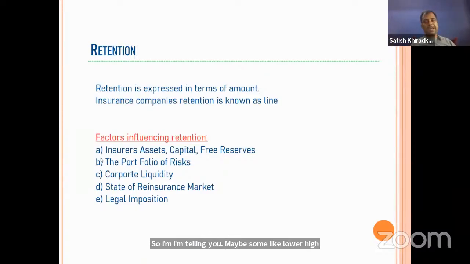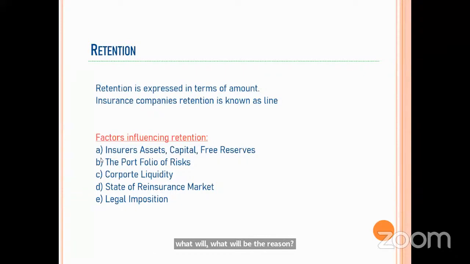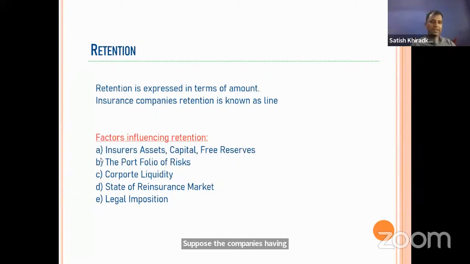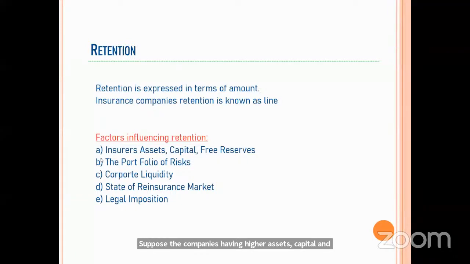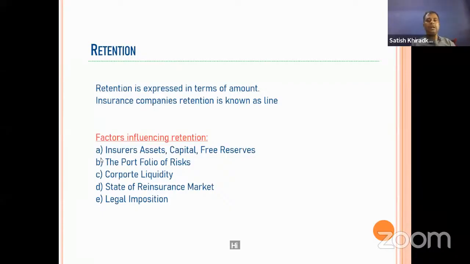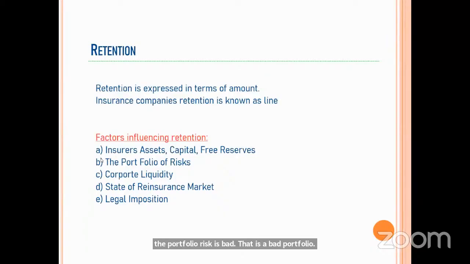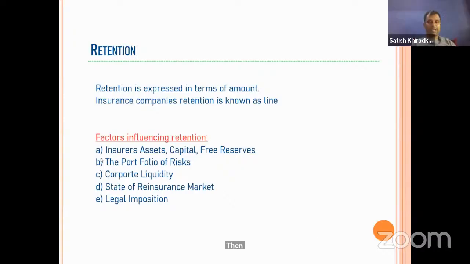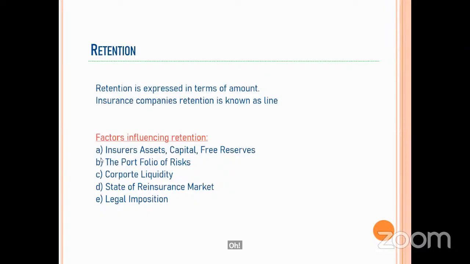Suppose a company is having higher assets, capital, and free reserves, then retention will be high. Suppose the portfolio risk is bad, that is a bad portfolio, then retention will be low. If corporate liquidity is more, then retention is high.